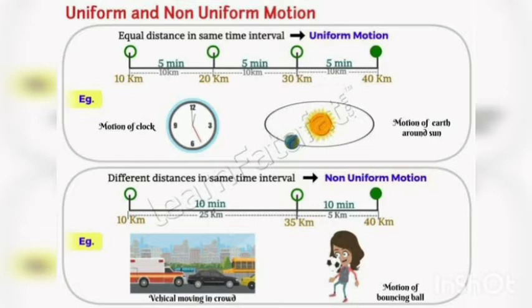So children, when you observe the pictures, you can clearly say what is uniform motion and what comes under non-uniform motion. In uniform motion, the time interval is the same and the distance travelled will also be the same. Example, the earth rotating around the sun. And in non-uniform motion, the time interval is the same but the distance travelled is different. Okay, children.